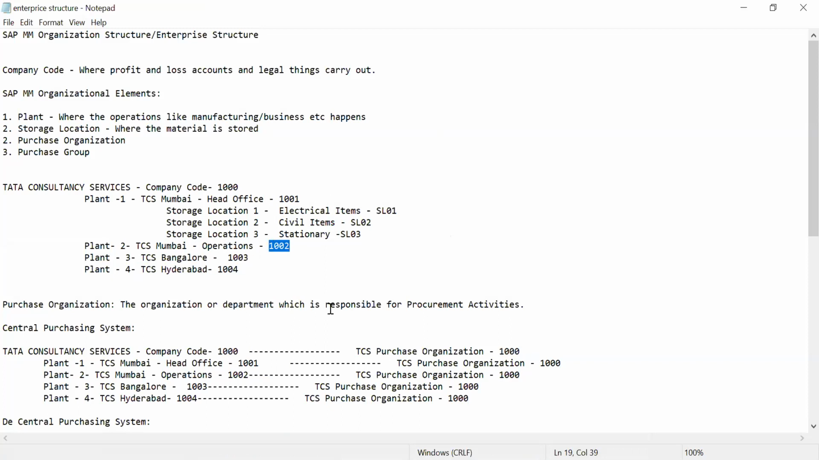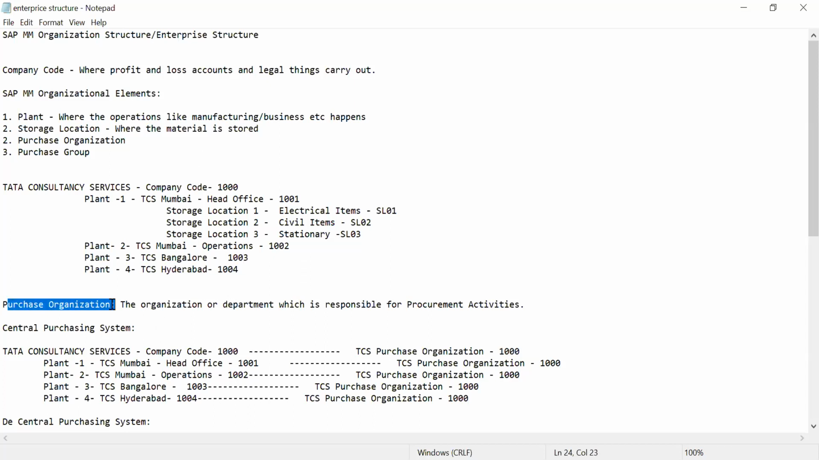Why are we giving different codes? We need to identify it. We need to assign it to everything. Plant 3 is Bangalore, 1003. Different code I have given. Like this, we need to create everything in SAP. So this is an SAP system from the start onwards. We need to create everything. Plant 4 is Hyderabad, 1004. Like that, I have given the naming 1, 2, 3, 4.